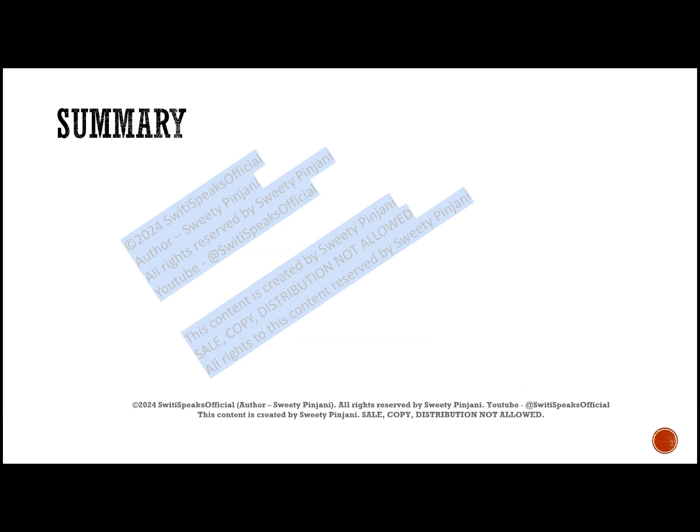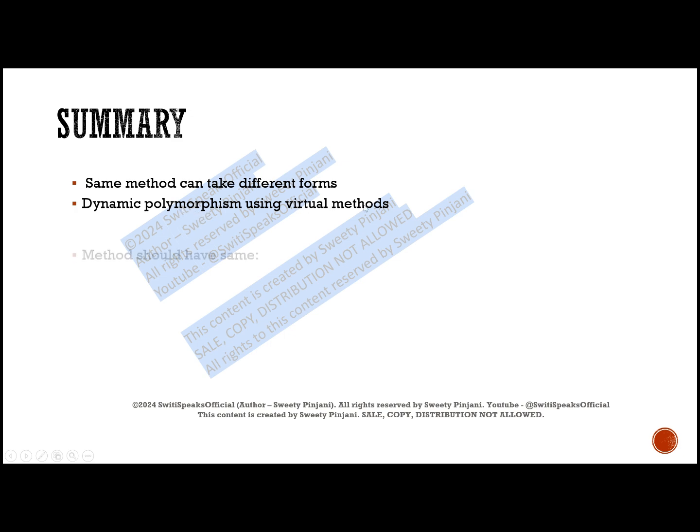To summarize what we learnt about polymorphism, in SystemVerilog particularly, polymorphism is implemented in a way in which the same method can take different forms. This method can be a task or a function depending on your requirement. In SystemVerilog particularly, we have dynamic polymorphism, which is implemented using virtual methods.